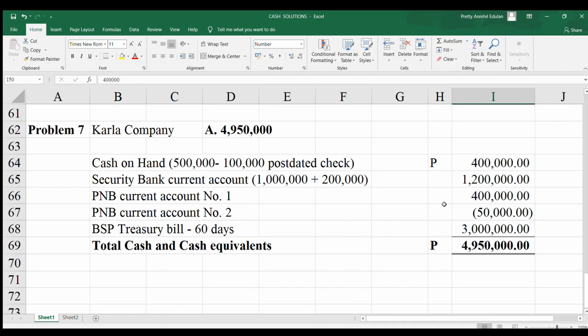So I would advise you to study the material that I will give you. It's all there. In problem solving, study the examples, because there is a lot to learn in this topic. That would be all. Again, I'll be giving you a different material for the second part of the topic of cash. Thank you and have a good day.